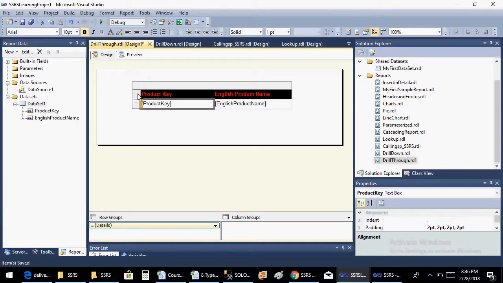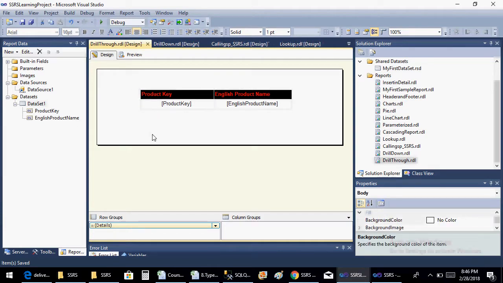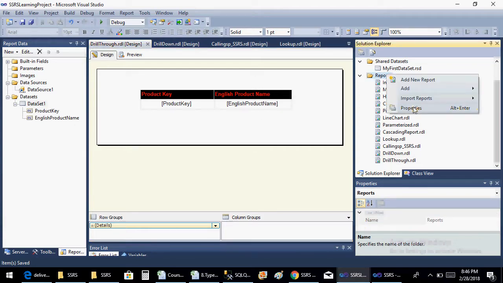Let's have values in center. Save this. Now the second task is to create another report which provides the details of this particular report.